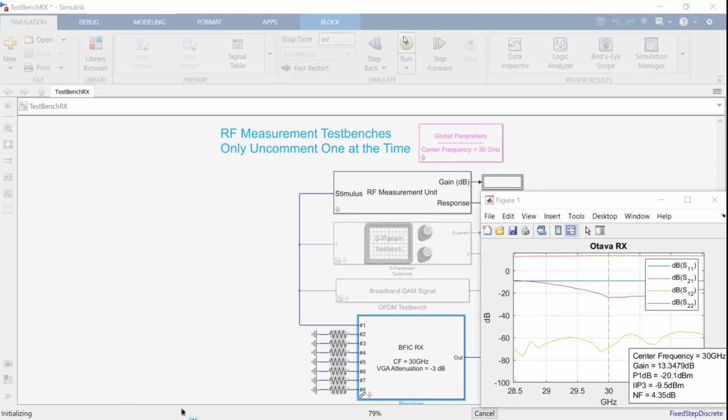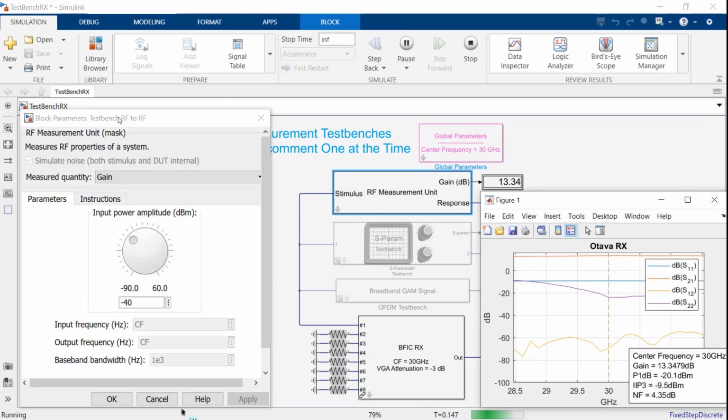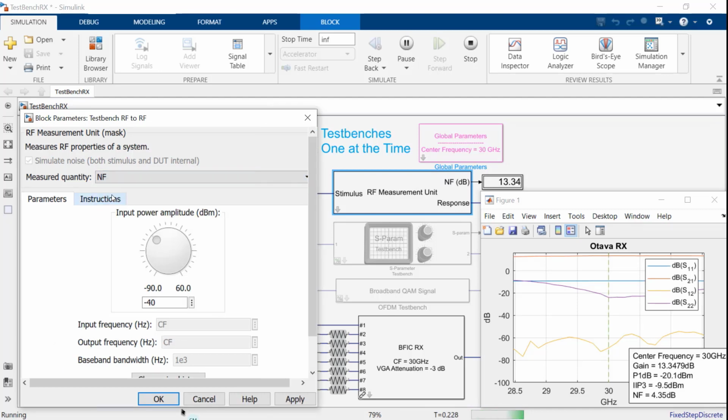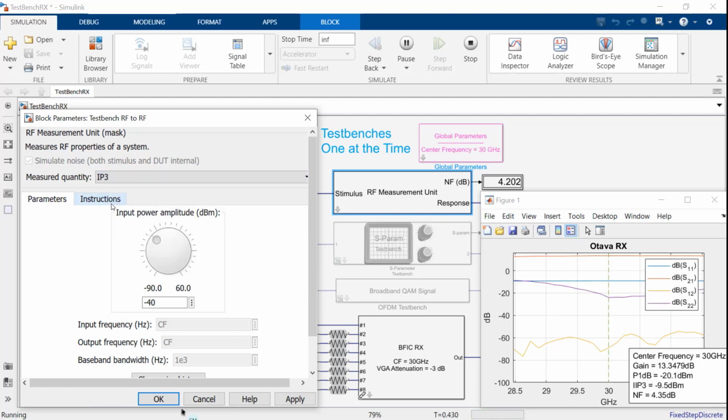And let's put the figure next to it so we can compare the simulation results with the expected nominal value. And we see that there is a good match with approximately 13.3 dB. From the ref measurement unit, we can change the input power of the CW tone, or for example, we can measure the noise figure by integrating the output noise over the entire simulation bandwidth. And in this case, you see that the measurement is settling towards 4.3 dB, and